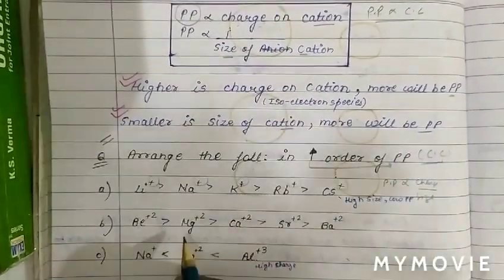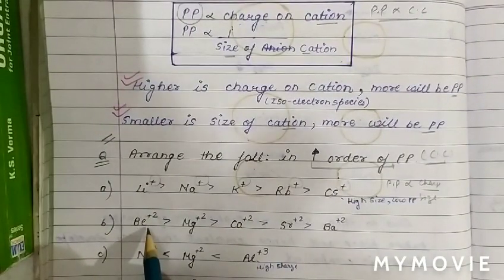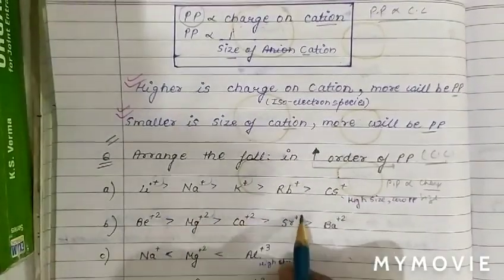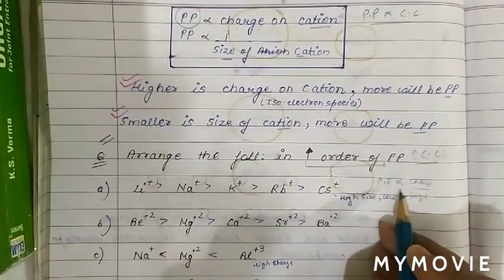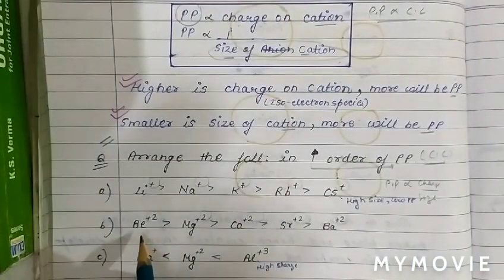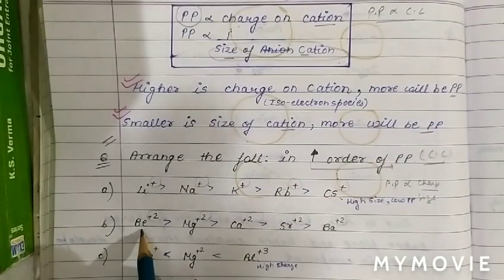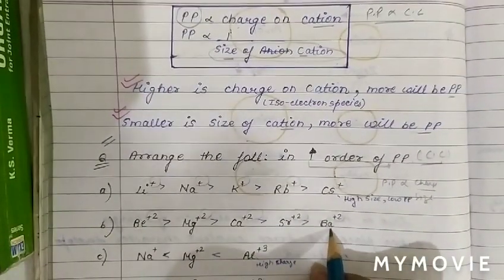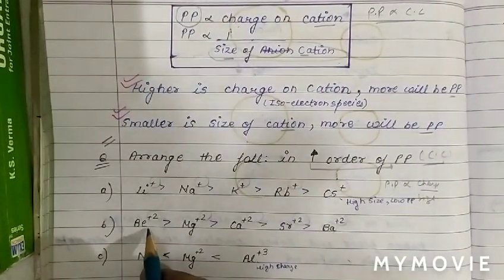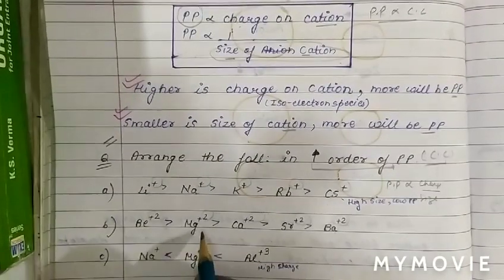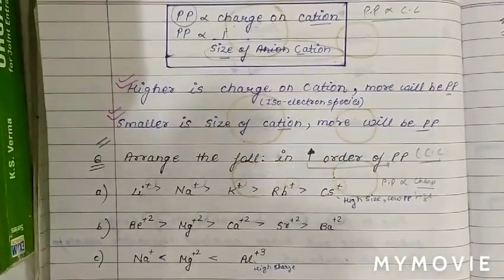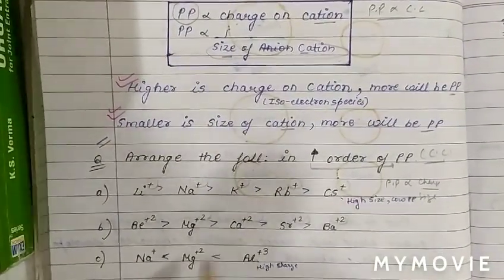Similarly, next question. Again, we have to arrange the following in the order of polarizing power of cations. The charge on the cation is the same, so when the charge is the same, we decide the polarizing power on the basis of size of cation. As we know, size is smallest for Be2+ and highest for Ba2+, because size increases down the group. So smaller size, higher polarizing power, hence Be2+ has the highest, then Mg2+, then Ca2+, and so on.